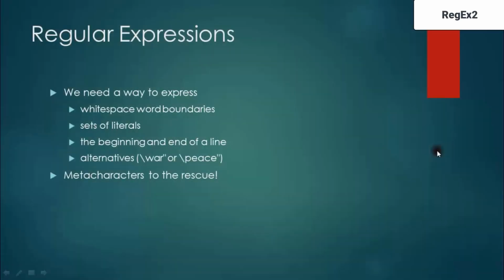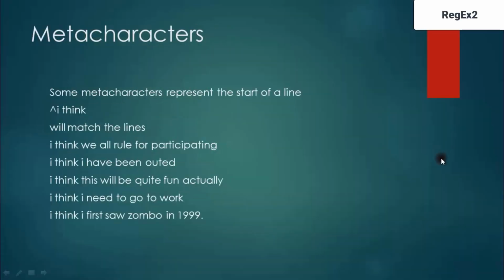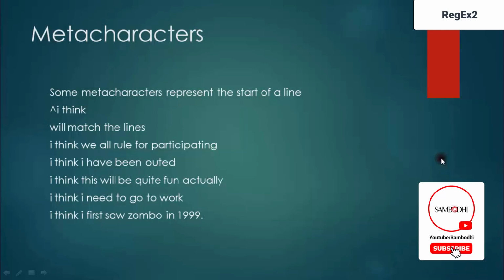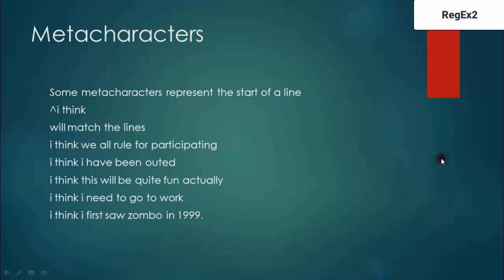Now, moving on, what are these meta characters that help you identify the letters? There are some meta characters which represent the start of a line. If I use a caret symbol followed by a phrase like "I think", you are trying to find sentences that begin with "I think". Consider the possibility of analysis when you're doing this.